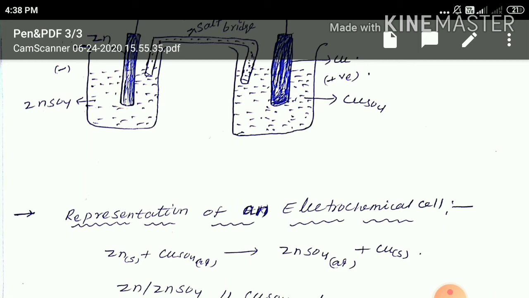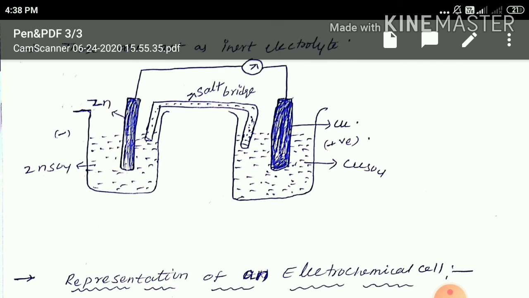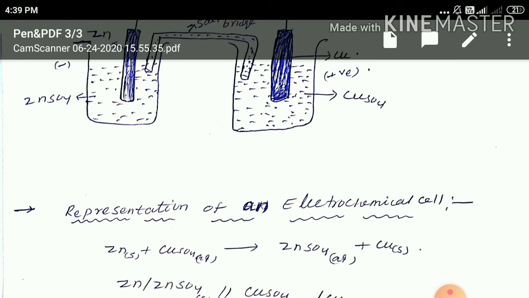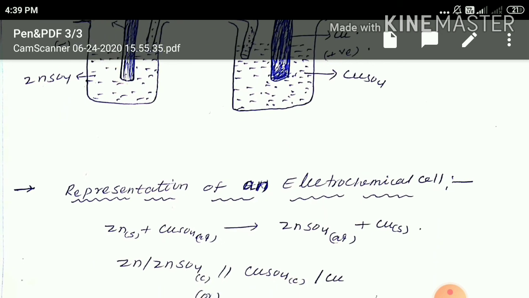We already know the oxidation half cell is called the anode and the reduction half cell is called the cathode. The oxidation half cell contains negative charge and the reduction half cell contains positive charge. So the oxidation half cell is always written on the left hand side and the reduction half cell is always written on the right hand side.